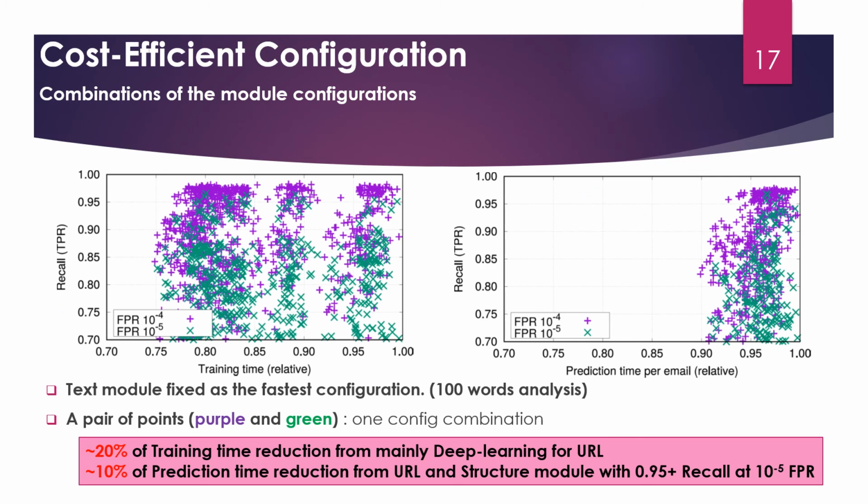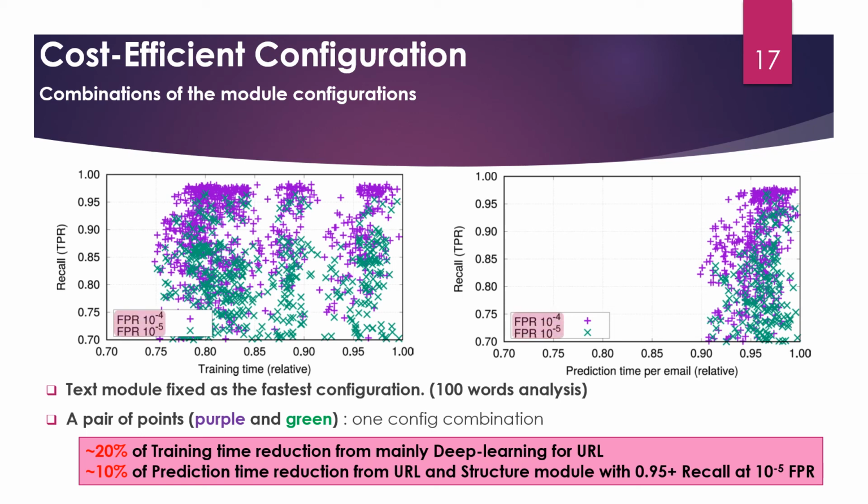We measured the performance of Defense from the combinations of individual module configurations. We tested different feature sets for the structure module, different hyperparameters for the URL module, and the numbers of words for the text module. In the plots, we fixed the text module configuration to use only the first 100 words, because there was very small difference in recall when we decreased the numbers of words to 100, while the time consumption decreased significantly. The x-axis of the plot is training and testing time, and the y-axis is the recall.